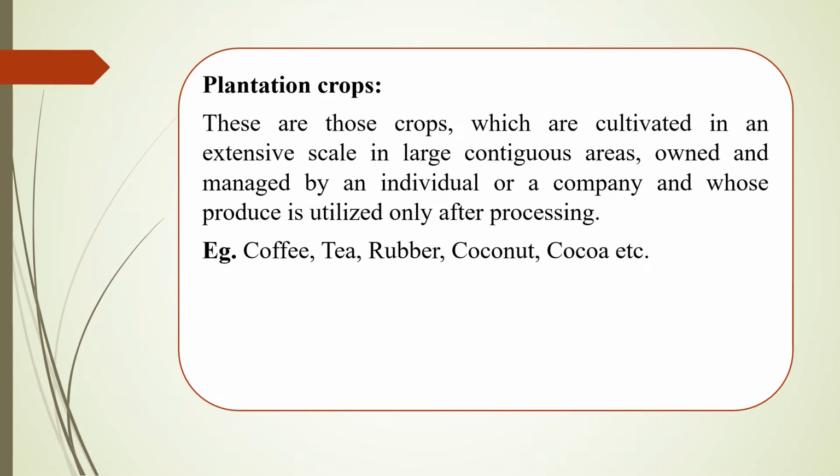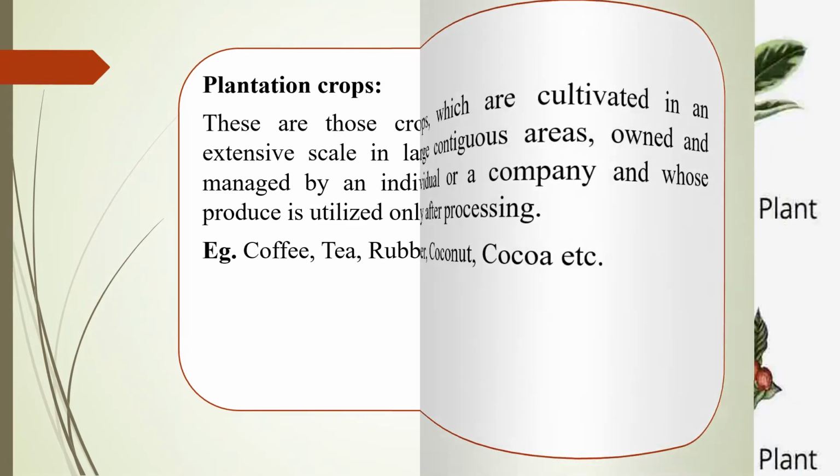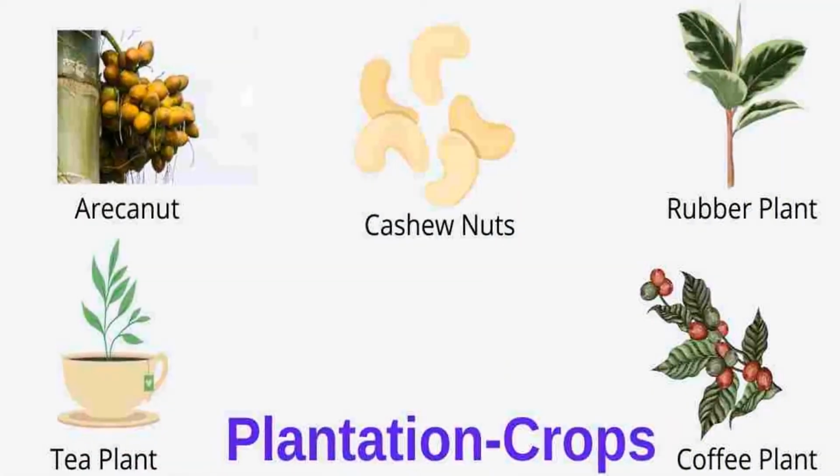The main difference between fruits and plantation crops is that plantation crops are consumed only after processing, whereas fruits are consumed raw. This is the main difference between fruit and plantation crops. Here are some of the names of plantation crops. Here we can see the clear pictures of tea plant, coffee plant, rubber, cashew nut, coconut, etc.